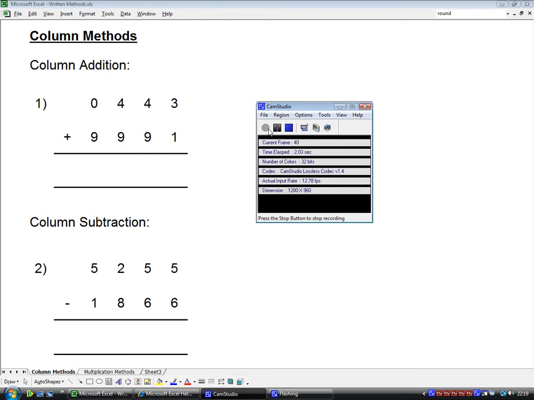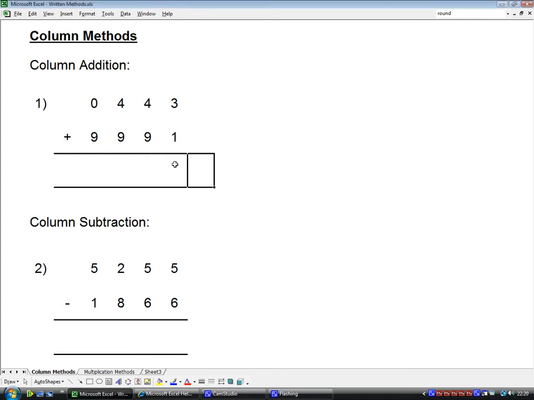Okay, what we're looking at is column methods, both column addition and column subtraction. So first one here, we can see we've got 3 plus 1, which is going to give us 4. So we'll go there first. 4, right. Next we get 4 plus 9, which is going to give us 13.